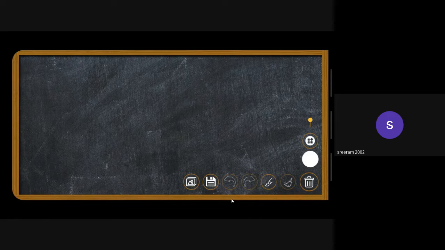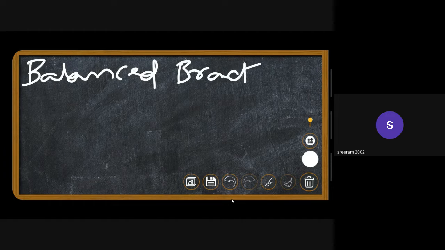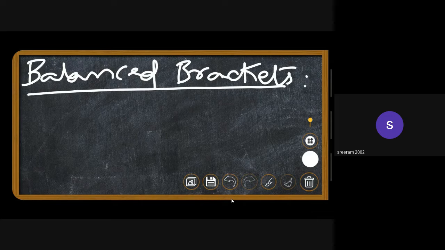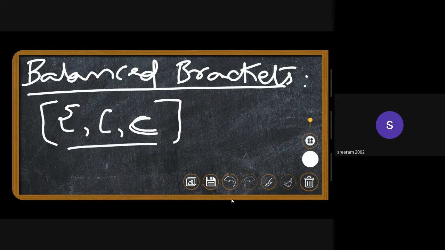We'll see some standard problems in the stack. The first problem we'll be dealing with is called balanced brackets. So the problem is as follows. You'll be given a sequence of brackets. What I mean by brackets is the flower brace, square bracket, and the general parenthesis we talk about. So there'll be a sequence consisting of these characters. Now what you have to check is if the sequence is balanced or not.